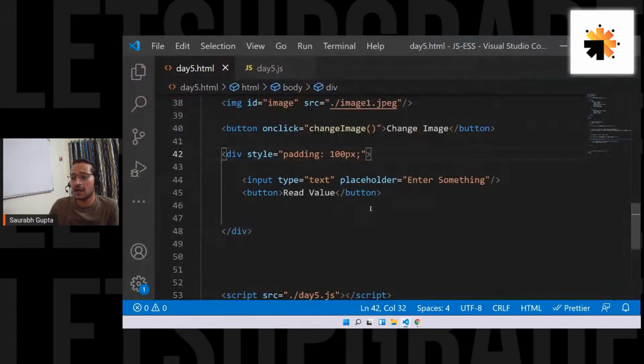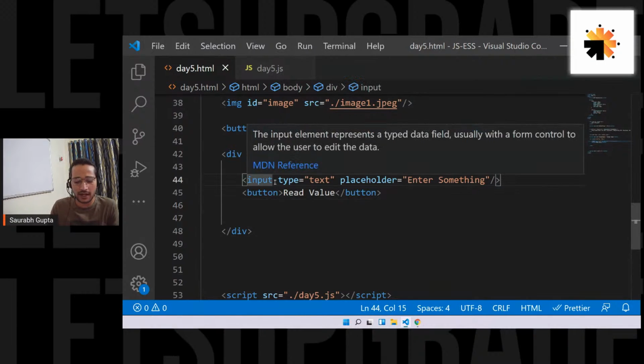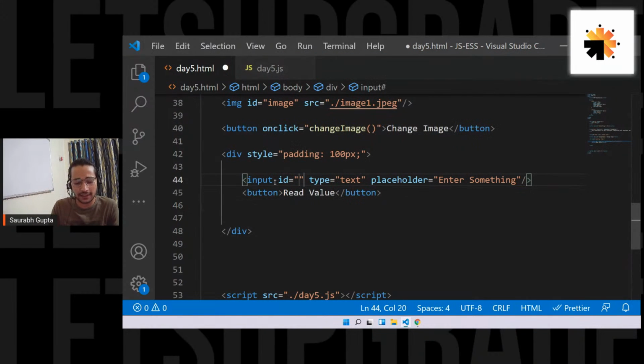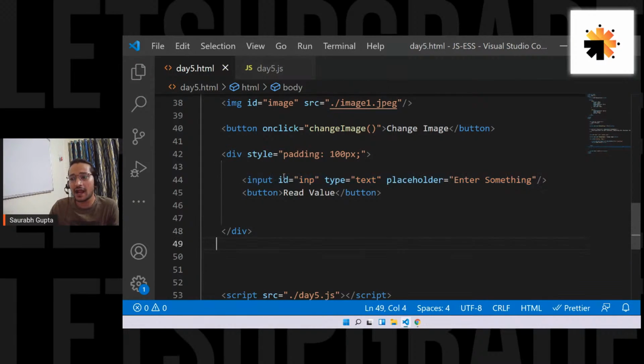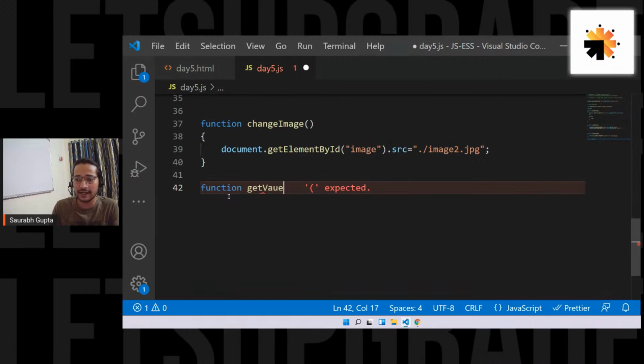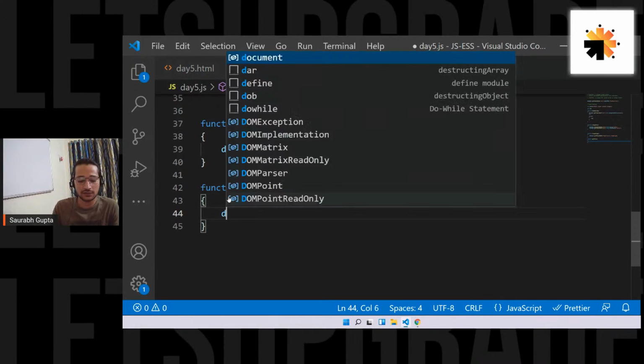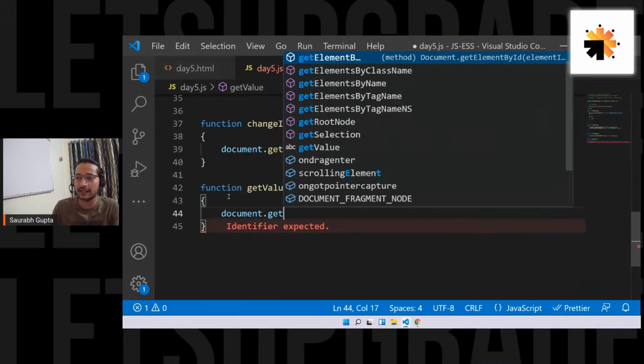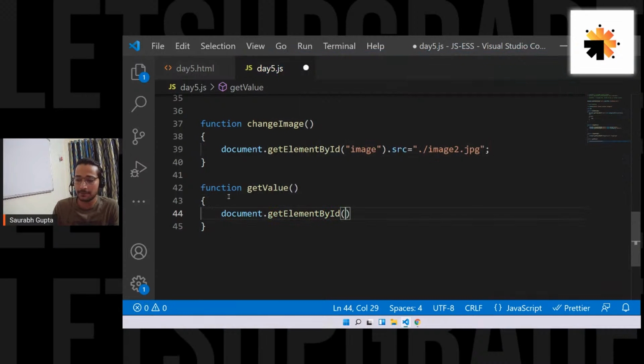Okay. So now let's do it. So let me give this input ID of, let's say, INP, something like that. So now again, first I need to fetch this element. ID is INP. So what will I do? Let's first of all create a function. Function, let's call it getValue. Okay. So first I need to fetch that input element. So for that, document.getElementById INP. It will give me the input element.